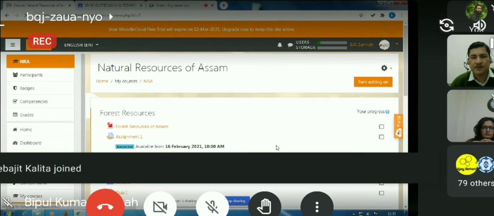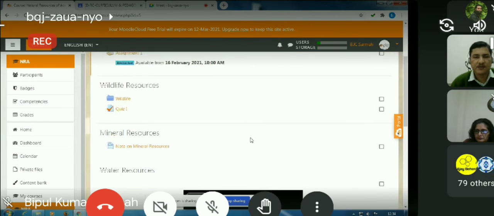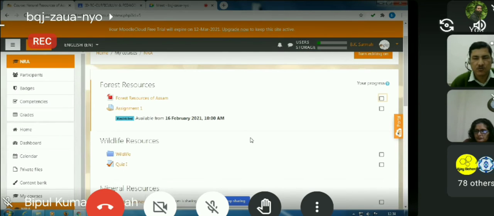And let's see what happened. You can see that we have some boxes on the right side, so that this can be checked by the particular user after completion of the particular activity. So this is an additional feature so that you can remember that something I have finished, as a teacher or as a student. So this much is about course settings.